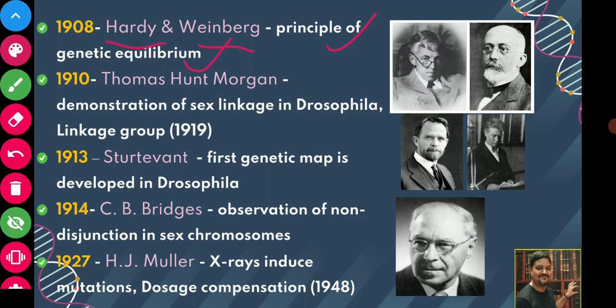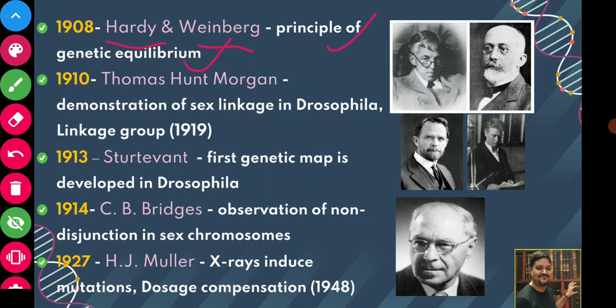That means many genes are controlling a particular trait. How Mendel's principle is extended to this polygenic inheritance, that rule was given by Hardy-Weinberg. So that is why the Hardy-Weinberg law is considered to be the extension of Mendel's law.